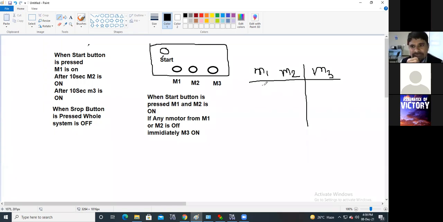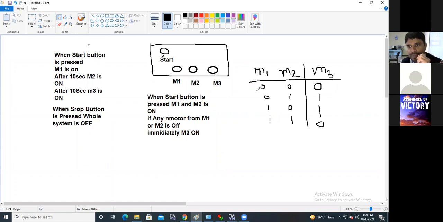Now see, M1 is 0, M2 is 0; 0, 1; 1, 0; 1, 1. Here both motors are off, no need to turn on motor 3. Now here one motor is on and the fault occurs in motor 1. At that time, immediately motor 3 should be on. Here the fault occurs in motor 2. At that time, immediately motor 3 will be on. And here both motors are on, no need to turn on motor 3.